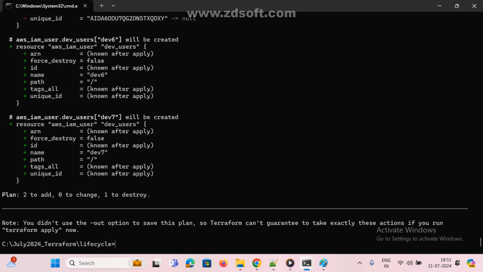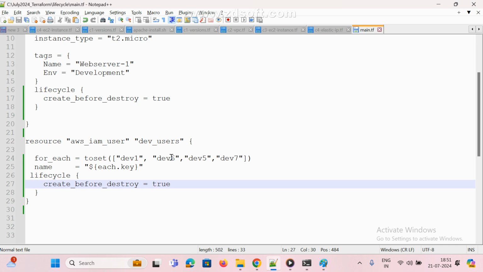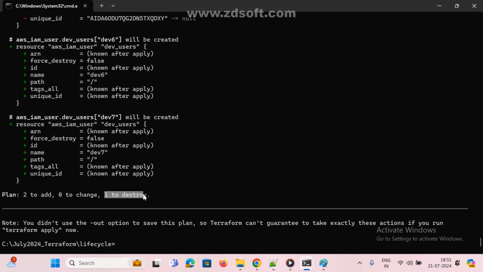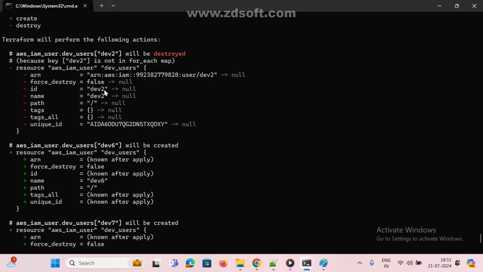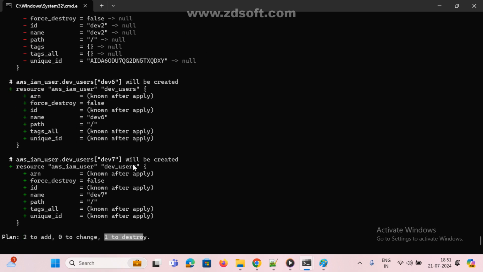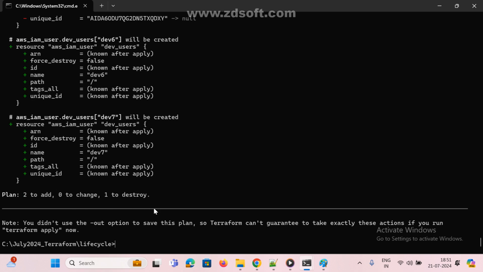2 and 1 is destroy. Now tell me the 2 newly added. Which ones are going to add new users? Dev 6 and Dev 7. Yes. Which is going to be destroyed? 1. What is that 1? Second, Dev 2. We can understand here. Dev 2, this is going to be minus. Minus means destroy. These 2 are added. Now Terraform apply -auto-approve.